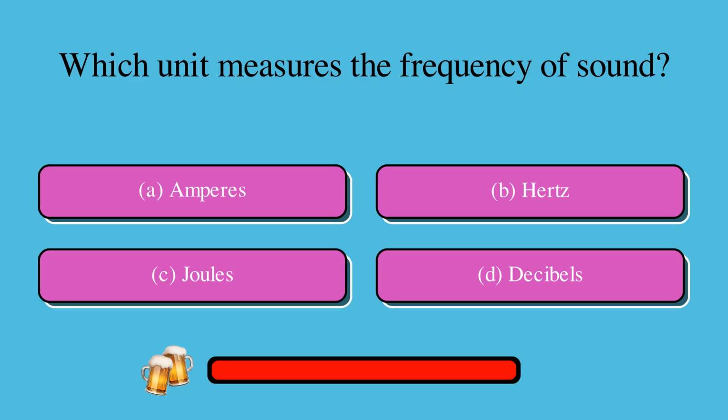Which unit measures the frequency of sound? Is it A, amperes, B, hertz, C, joules, or D, decibels? The correct answer is B, hertz.